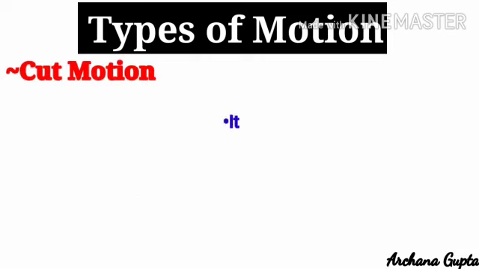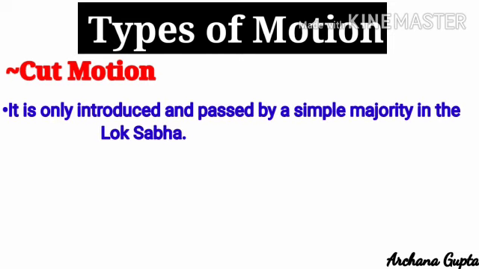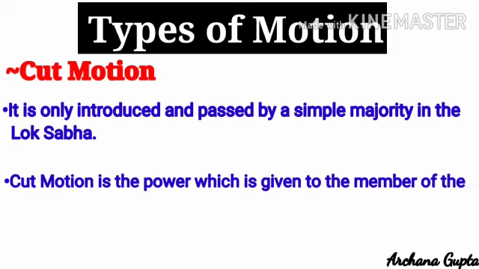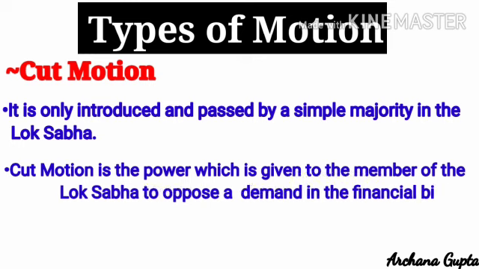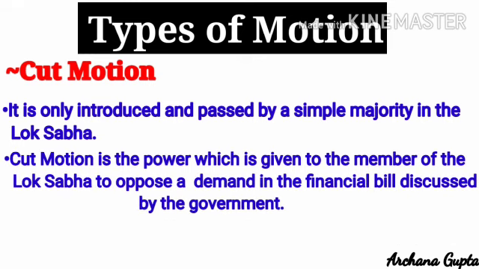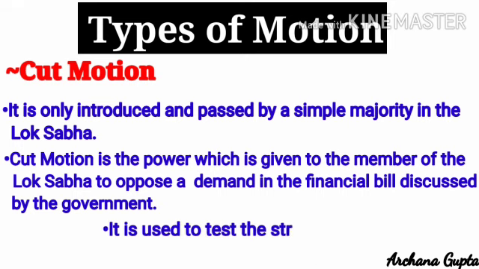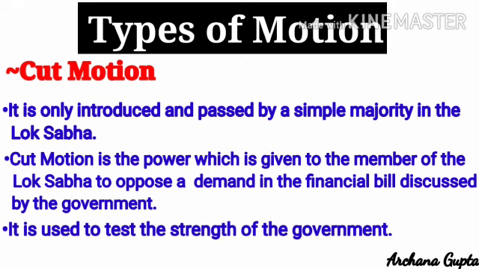It is only introduced and passed by a simple majority in the Lok Sabha. Cut motion is a power which is given to the members of the Lok Sabha to oppose a demand in the financial bill discussed by the government, and the aim of this motion is to check the misuse of public money. It is also used to test the strength of the government. For example, if it is adopted by the parliament and the government does not have the numbers, then the government is obliged to resign as per customs of the Lok Sabha. But it is not mentioned in the constitution that the government will have to resign. Okay.